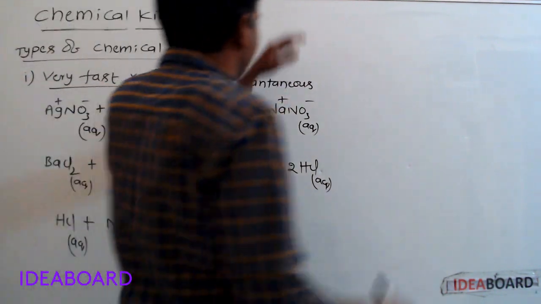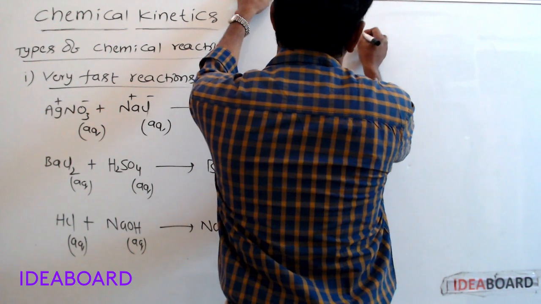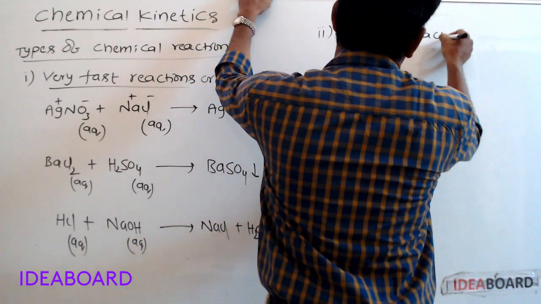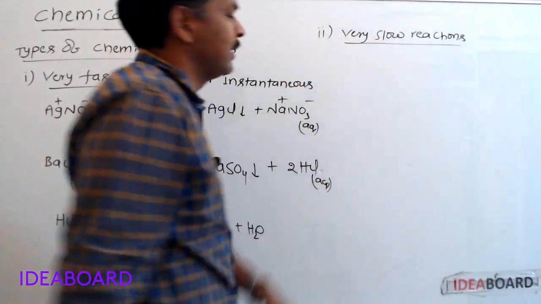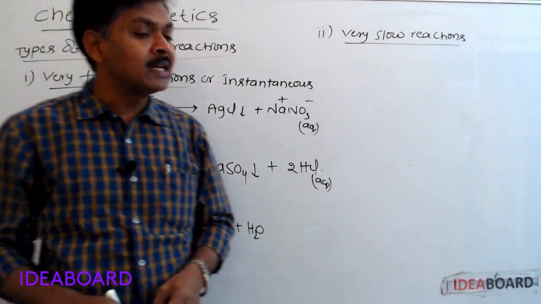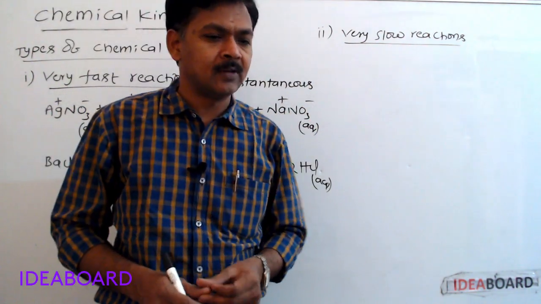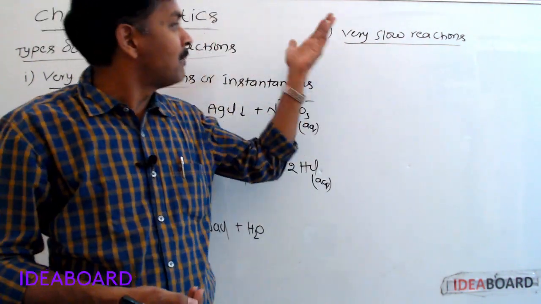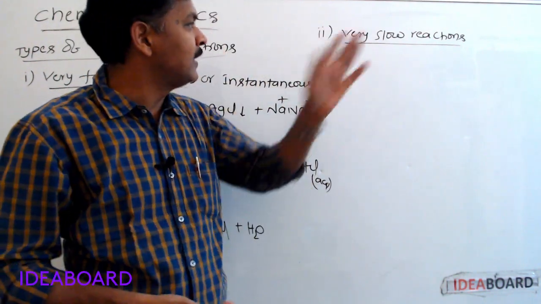Next, the second kind of reactions, very slow reactions. Reactions which take place extremely slowly are called very slow reactions. To complete these reactions, some days or months or even years are taken. They are called very slow reactions.